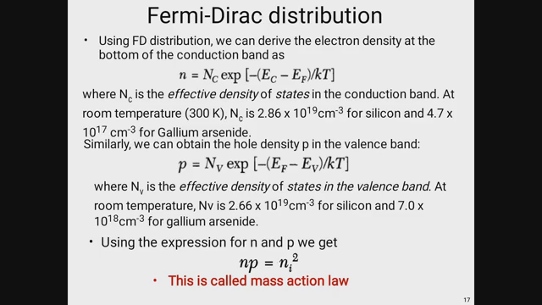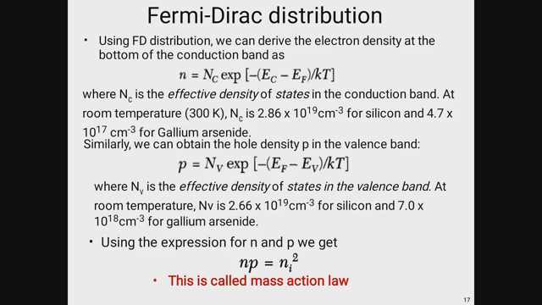So using the FD distribution, we can derive the electron density at the bottom of the conduction band using this equation. n is equal to Nc, the effective density of states in the conduction band, times e to the power minus (Ec minus Ef) divided by kT, which are expressions we basically get from the Fermi-Dirac distribution.